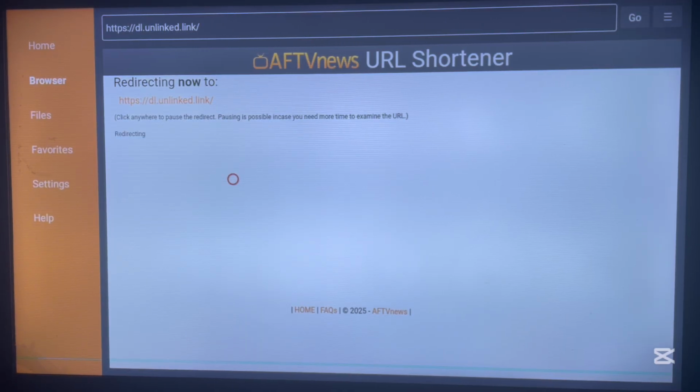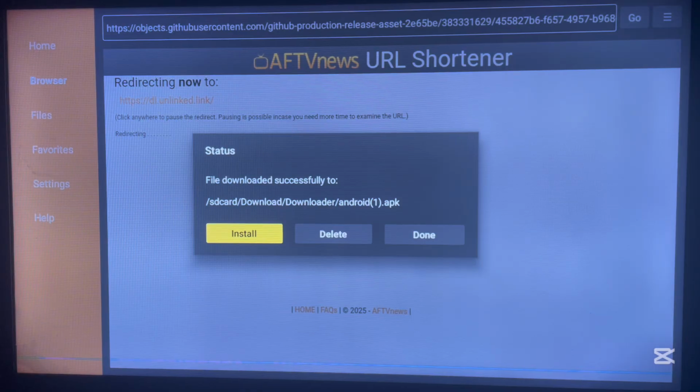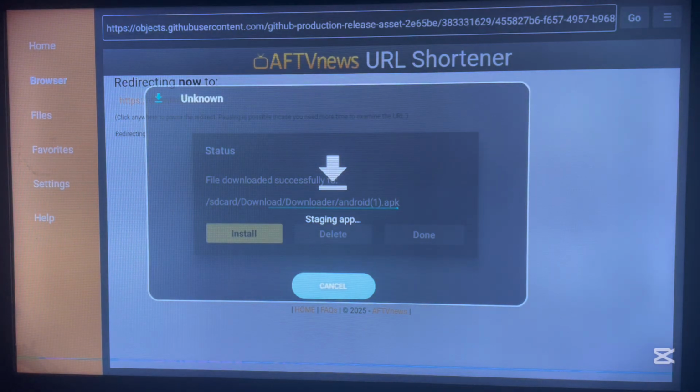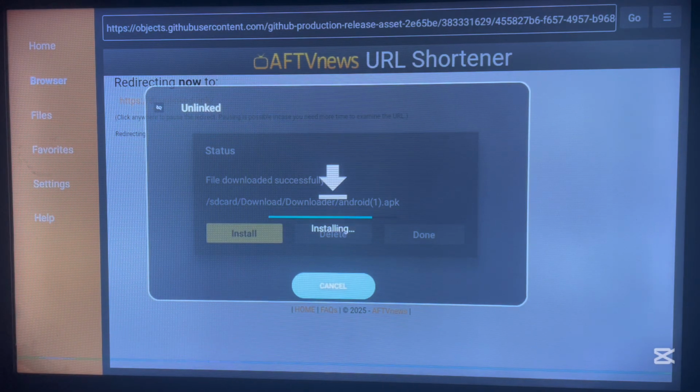And as I explained, for all the 5 applications I just showed you, there are codes for them on my YouTube channel. Just search Downloader code, or just search how to install this particular application with Downloader code. Search it on my YouTube channel and you're going to see a video for all the 5 applications. You can follow a process just like this to install the application. So here it is. We have to install Unlinked to our Android TV. So just click on Unlinked, install, and the application is going to install.